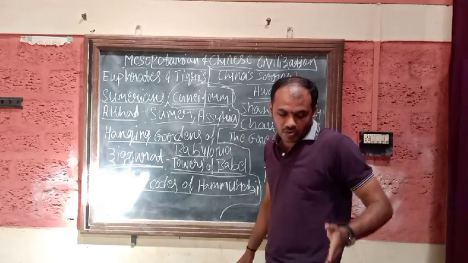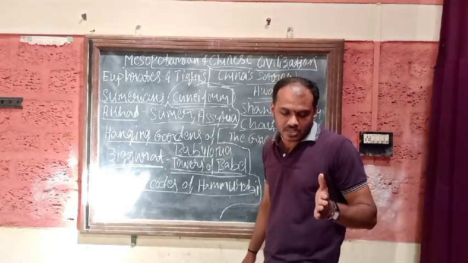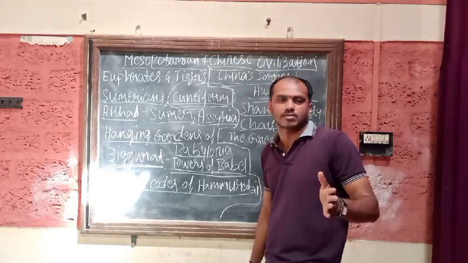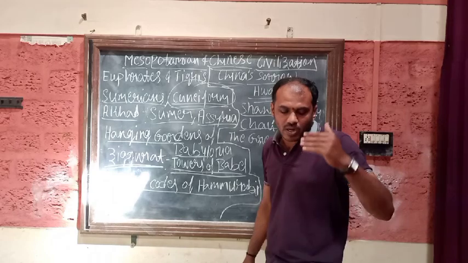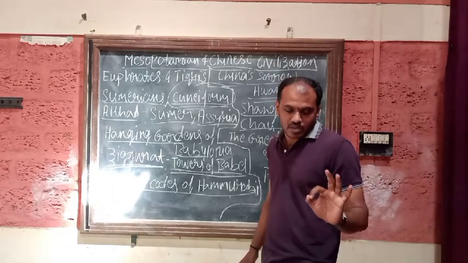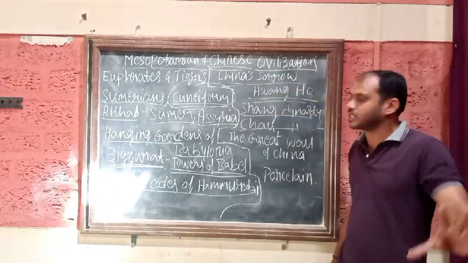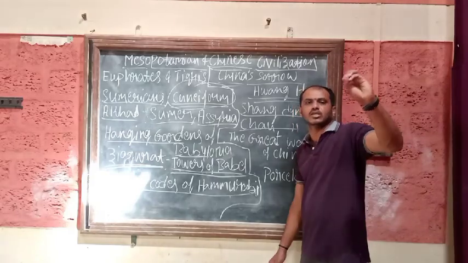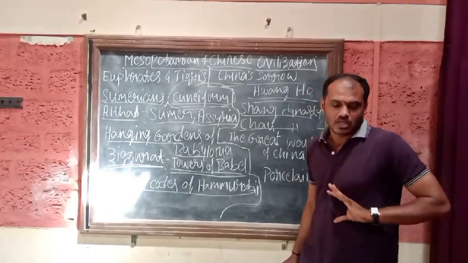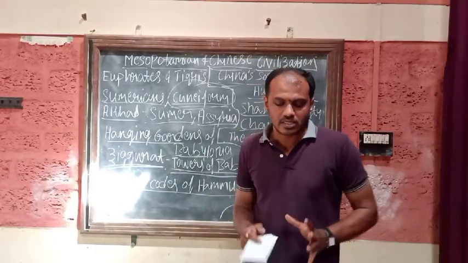The people of the Shang dynasty depended on agriculture. They had a well organized system of irrigation, and they used to grow plenty of rice. So this was regarding the Shang dynasty.